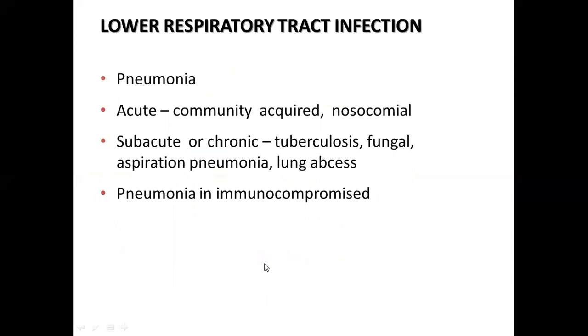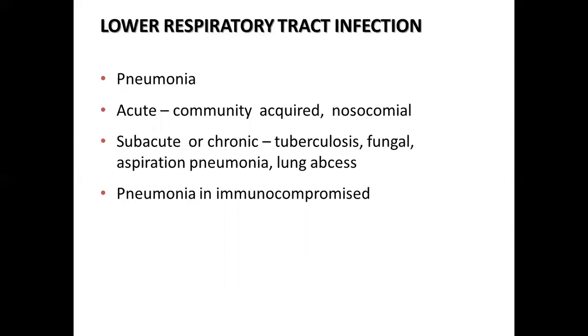In case of lower respiratory tract infections, pneumonia syndromes may be present as acute in case of community-acquired or nosocomial, subacute or chronic in case of pulmonary tuberculosis, fungal infection, aspiration pneumonia, and lung abscesses, and as pneumonia in immunocompromised individuals.